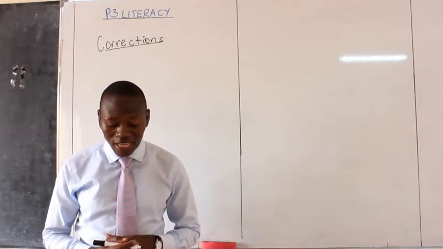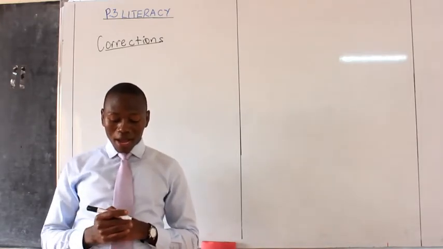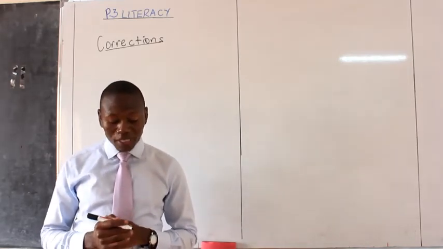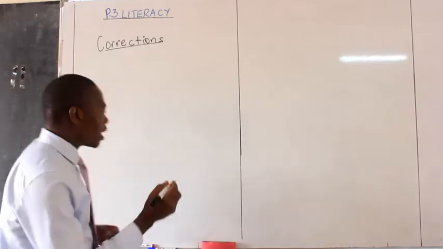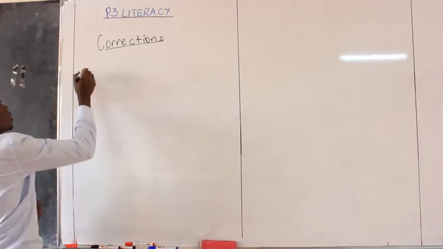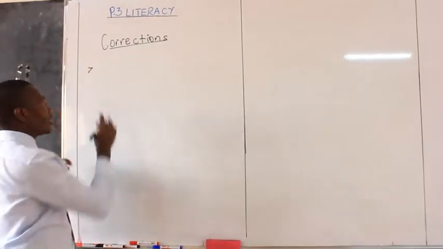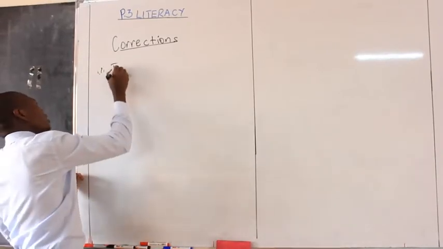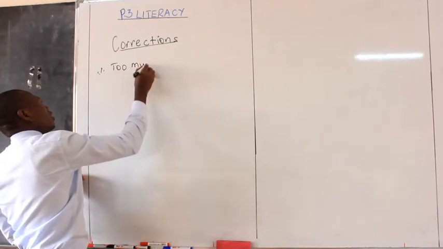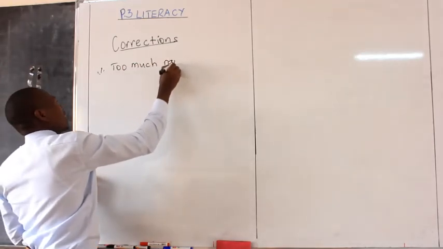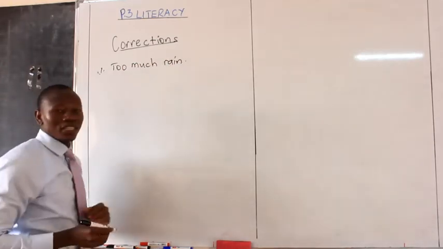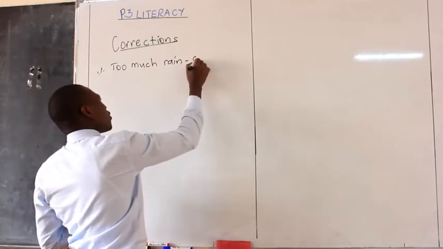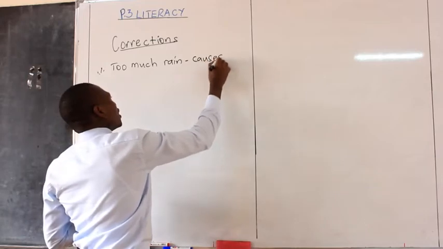The first question is, what causes floods? Too much rain causes floods.